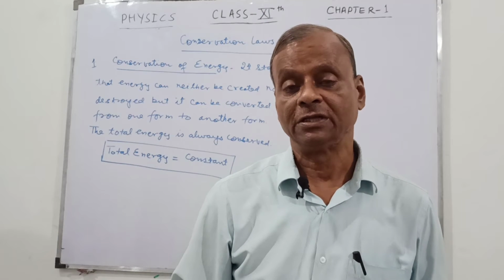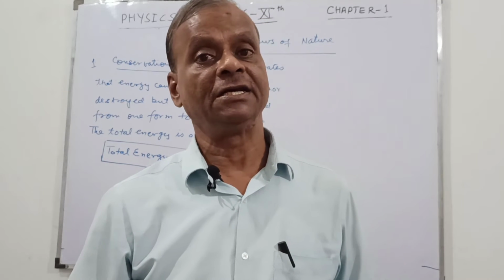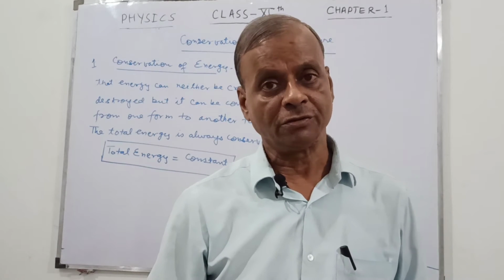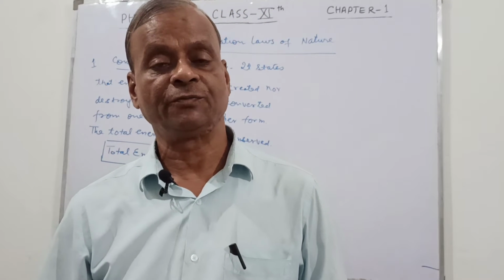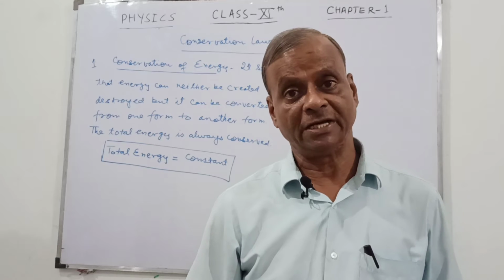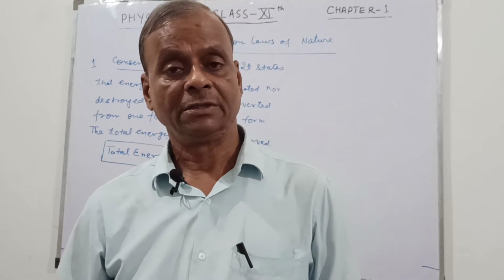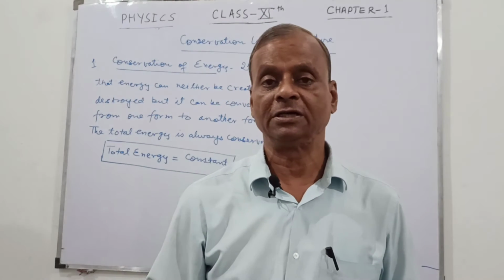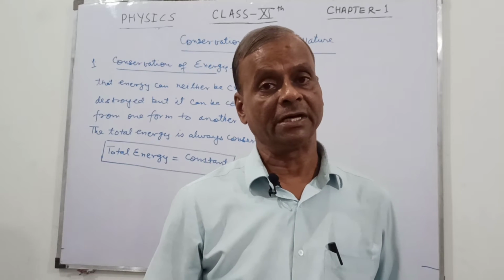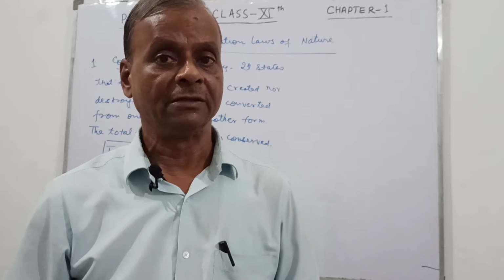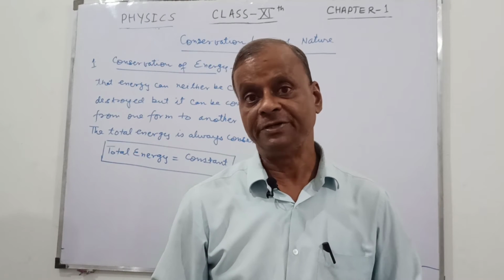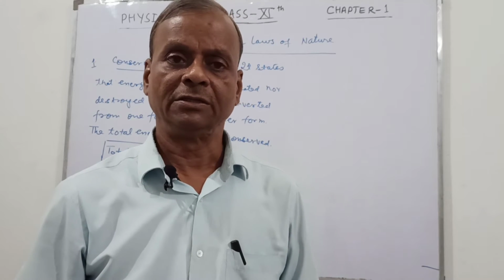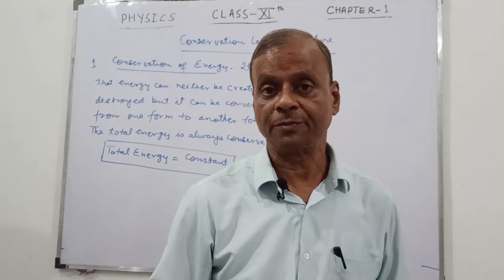Nowadays electrical energy is being obtained in various ways, like from coal, which is thermal power, from water, which is hydroelectric power, from a nuclear reactor, which is nuclear power, and from a windmill, which is wind energy. So there are so many forms from where electrical energy can be obtained.